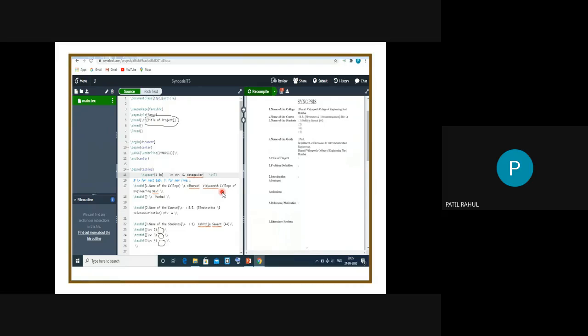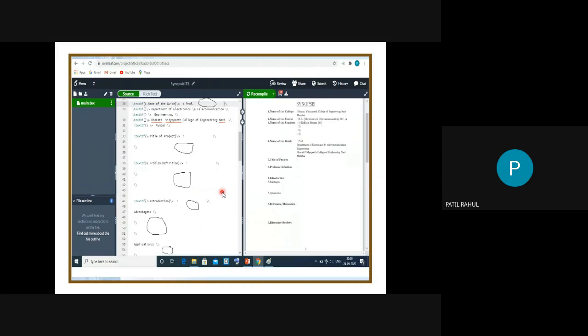Here you just change as you see. This is the title of project, so here put your title. This is the problem statement, this is the introduction, this is the advantages, this is the application. Likewise, I am giving all instructions directly. You just put your data into that document and click on recompile. Then you get your documents, and it is easily available on the net. Net connection is required only for this software.